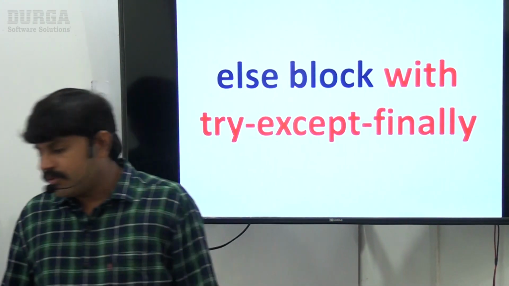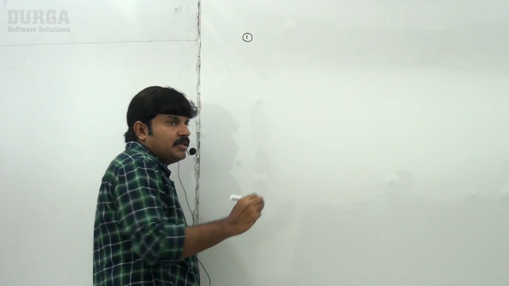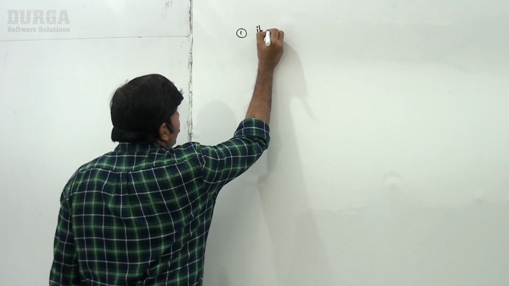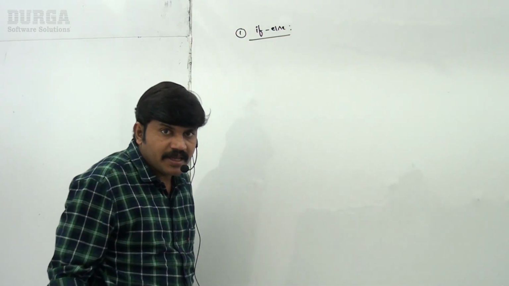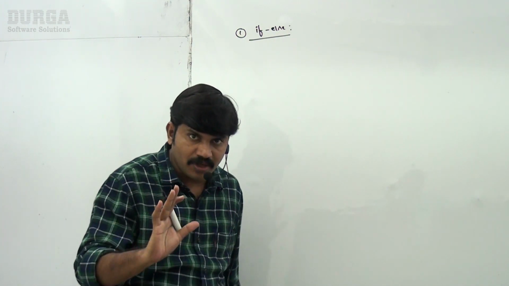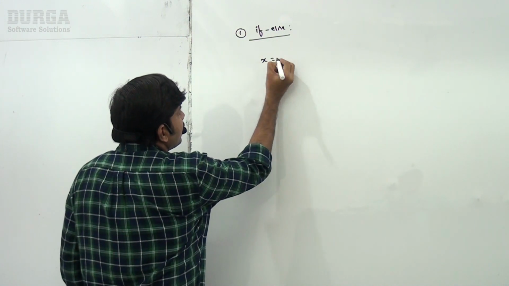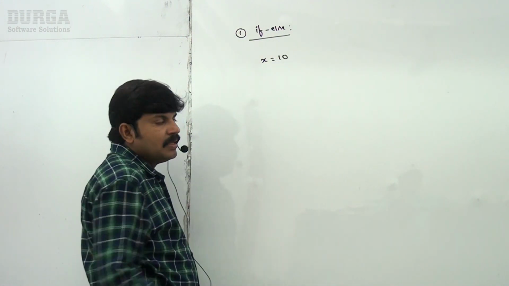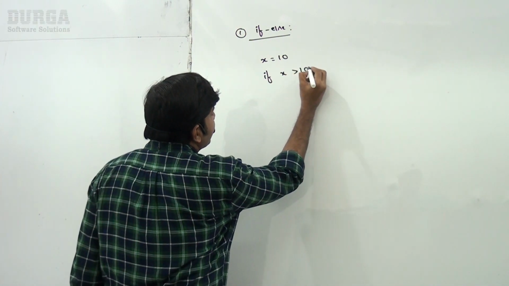Now have a look. In if else, when will the else part be executed? If the condition is false, then only it will be executed. Best example: x is equal to 10.